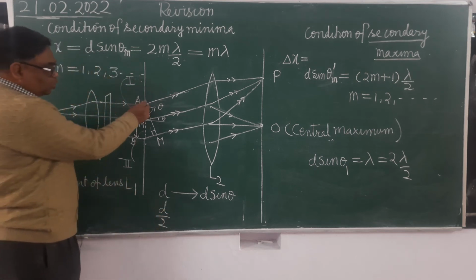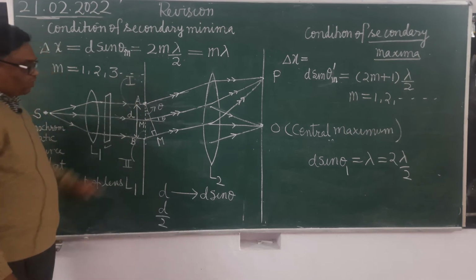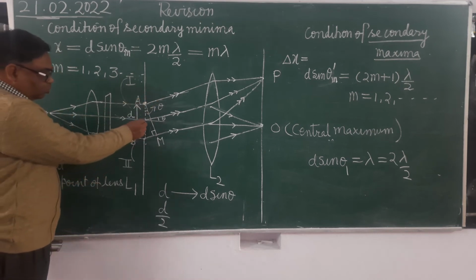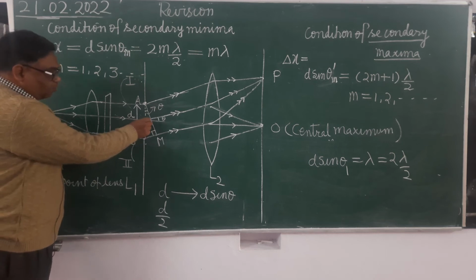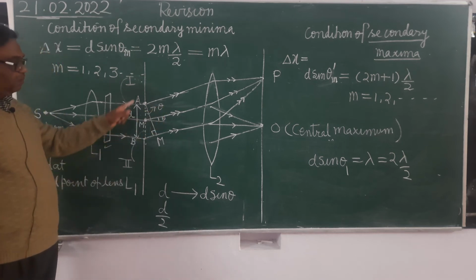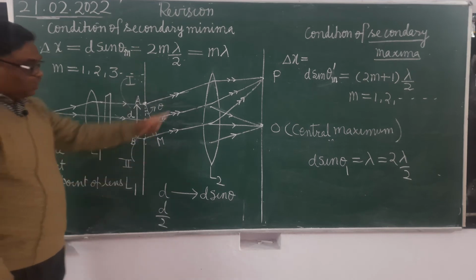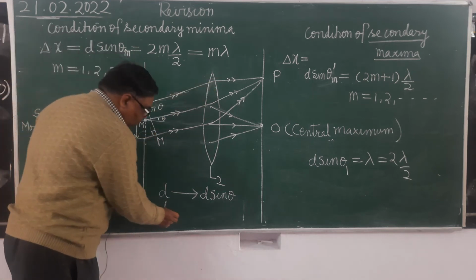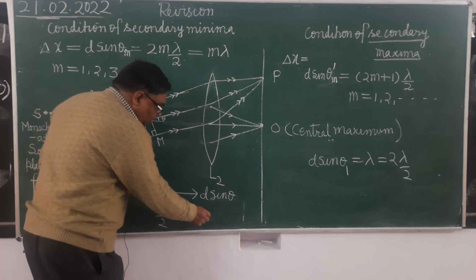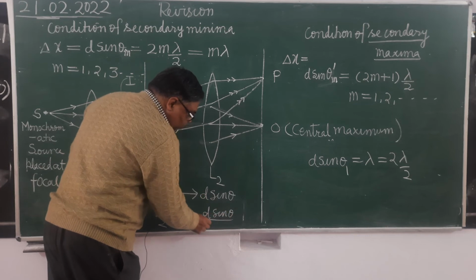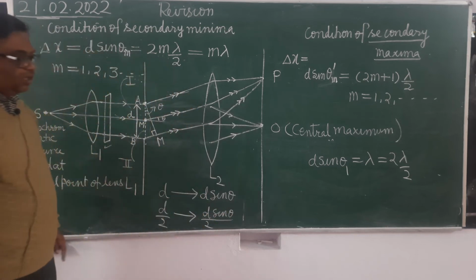Means one wave starting from point A of the first part, another wave starting from point M of the first part; the separation between them is how much? d by 2. So what will be the path difference on reaching there? That will be d sin theta by 2.